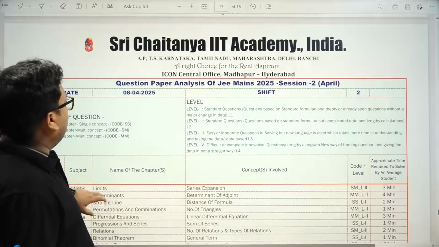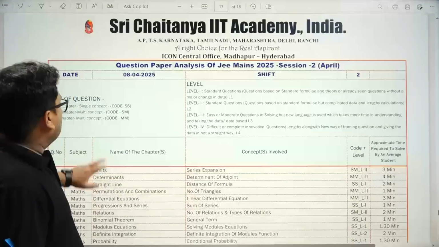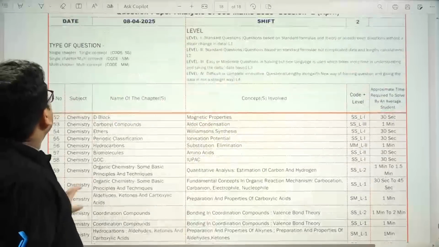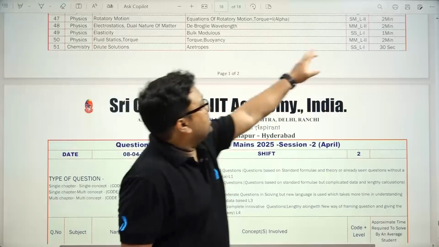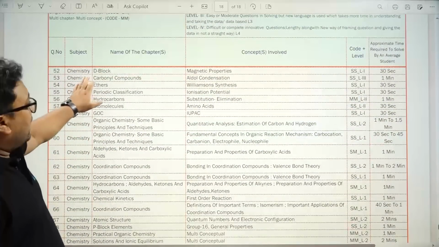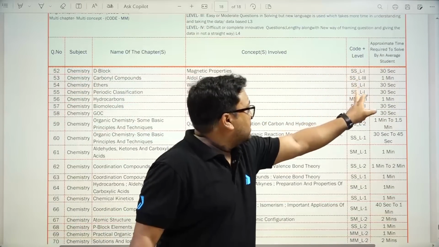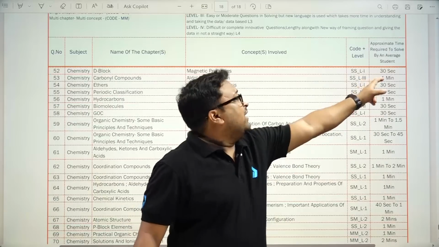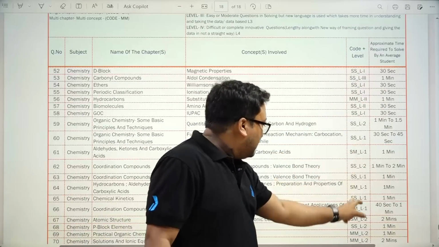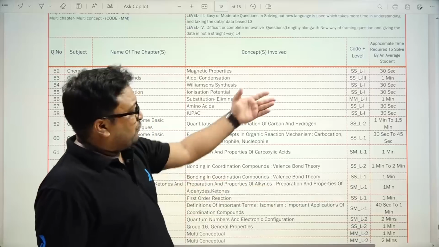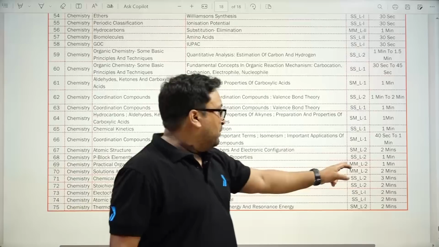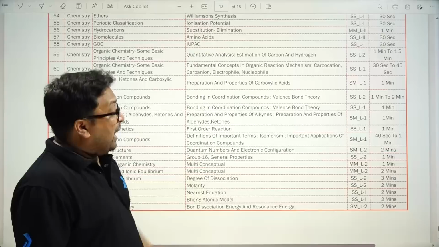Now we will come back to the 8th shift 2. Again we will see the chemistry paper. The 51 number question is from single chapter, single concept, and that required only 30 seconds. Again, single chapter, single concept. Of course, there is level 3, meaning a very new type of language. Multi-chapter, multi-concept. Single chapter, multi-concept. So the maximum questions are from a single chapter, but somewhat multi-concept and single concept also. A few questions are multi-chapter, multi-concept, and level 2 also.